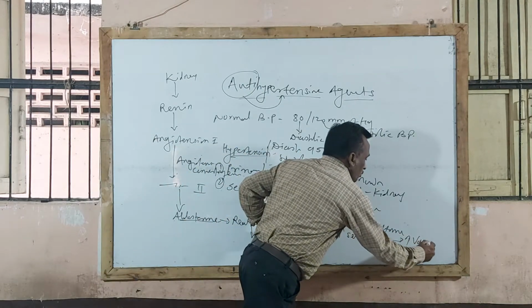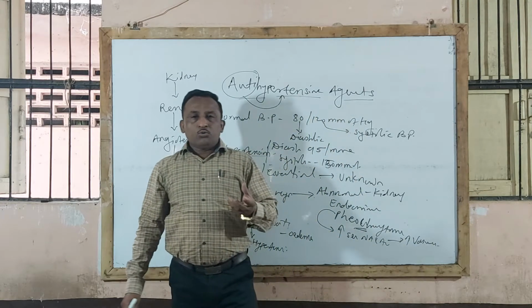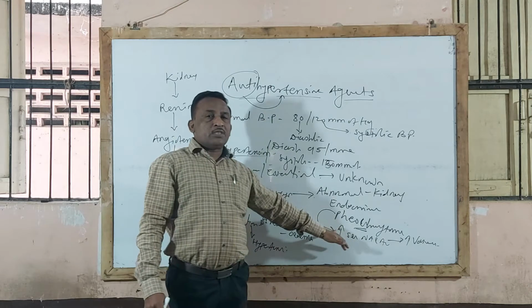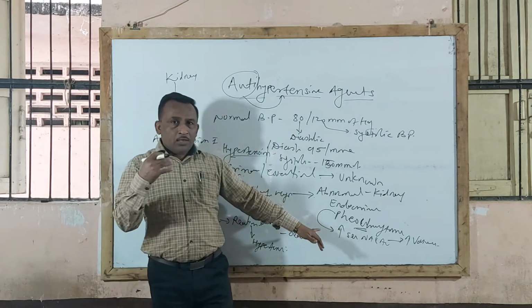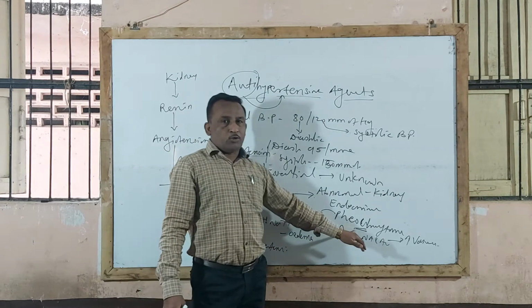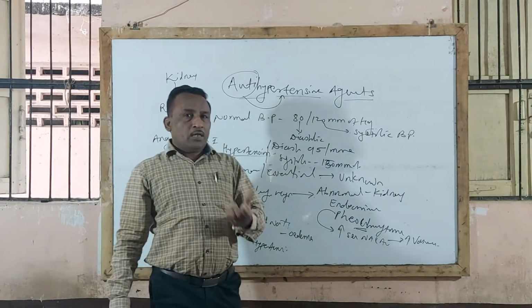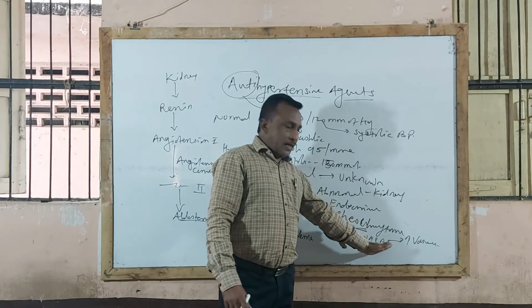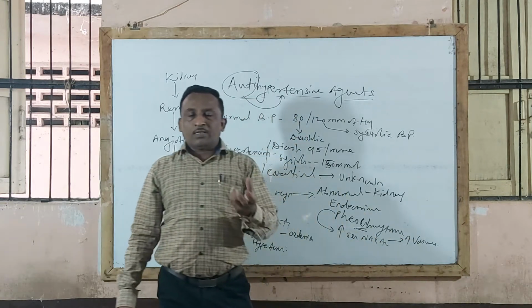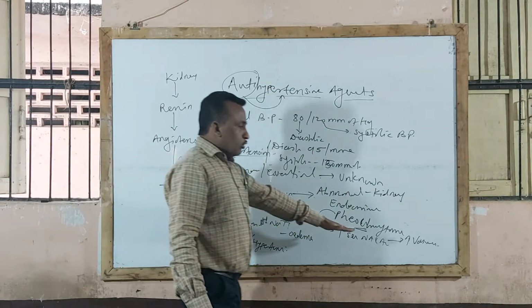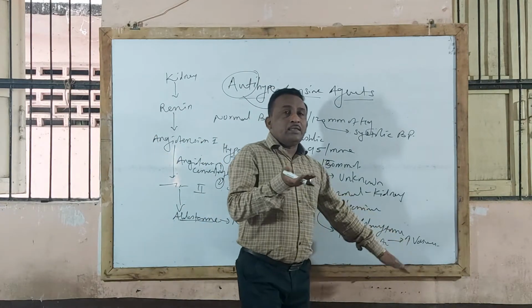It causes vasoconstriction on peripheral blood vessels, and due to the vasoconstriction effect, there is a rise in blood pressure, which leads to hypertension. So this is another cause responsible for hypertension.